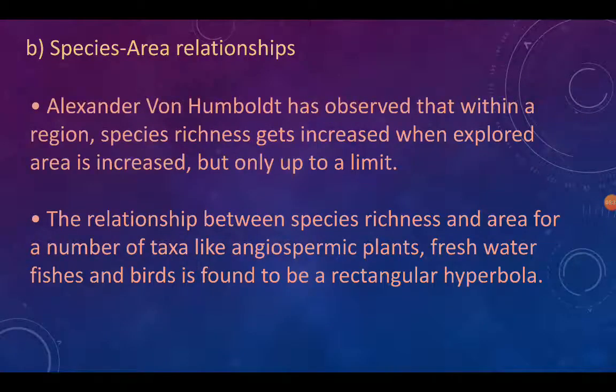Species area relationship. Alexander von Humboldt observed that within a region, species richness increases when the explored area is increased, but only up to a limit. The relationship between species richness and area for a number of taxa like angiospermic plants, freshwater fishes, and birds is found to be a rectangular hyperbola.